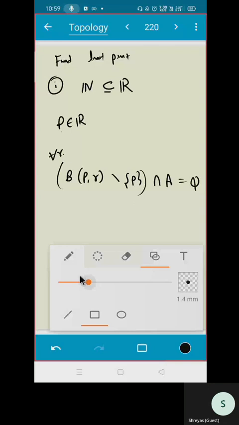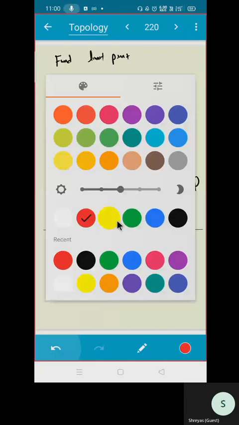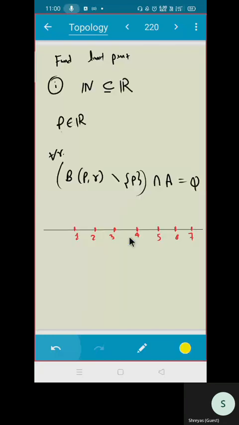So this is your set of natural numbers and you're having any point P in R. Let me change the color. It is not quite good. Suppose your point P is here.